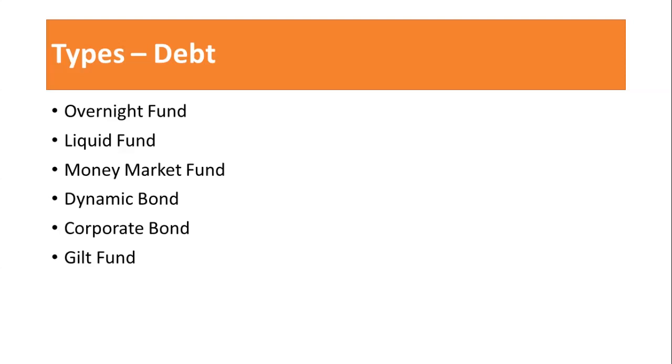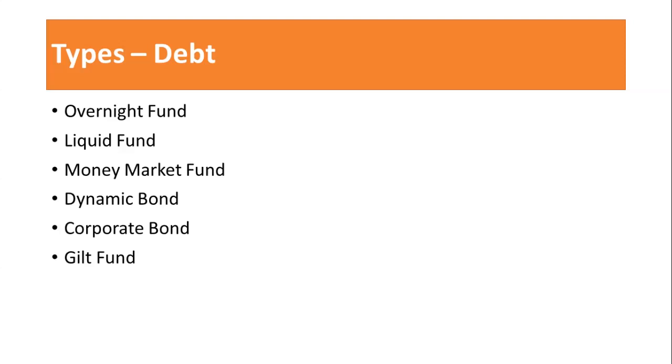This is also an open-ended debt scheme. It invests in AA plus, a grade given by the credit rating agencies based on the performance of the companies, and above rated corporate bonds. The minimum investment in corporate bonds shall be 80% of total assets. These bonds are issued by corporate companies as their debt instrument, apart from getting loans from banking companies. And move to the last one, gilt fund.